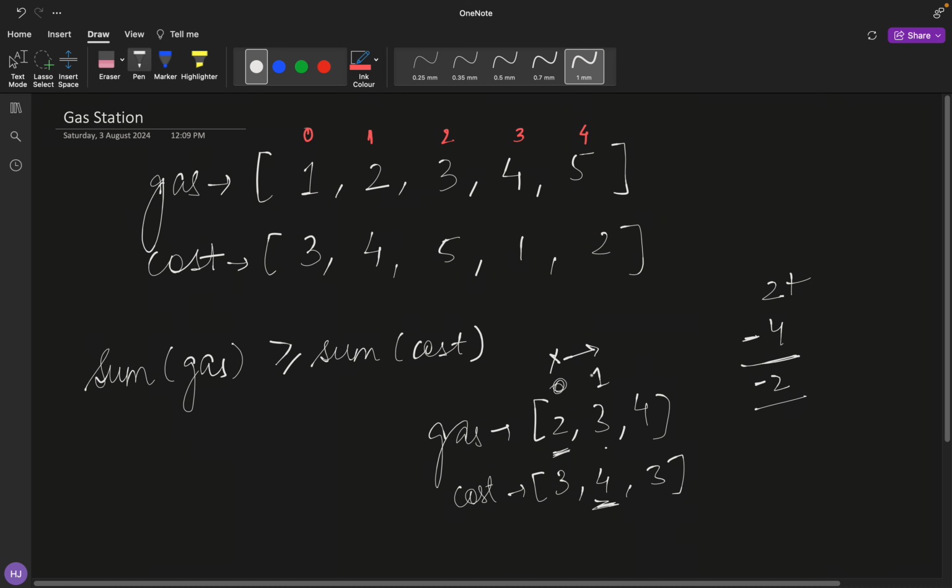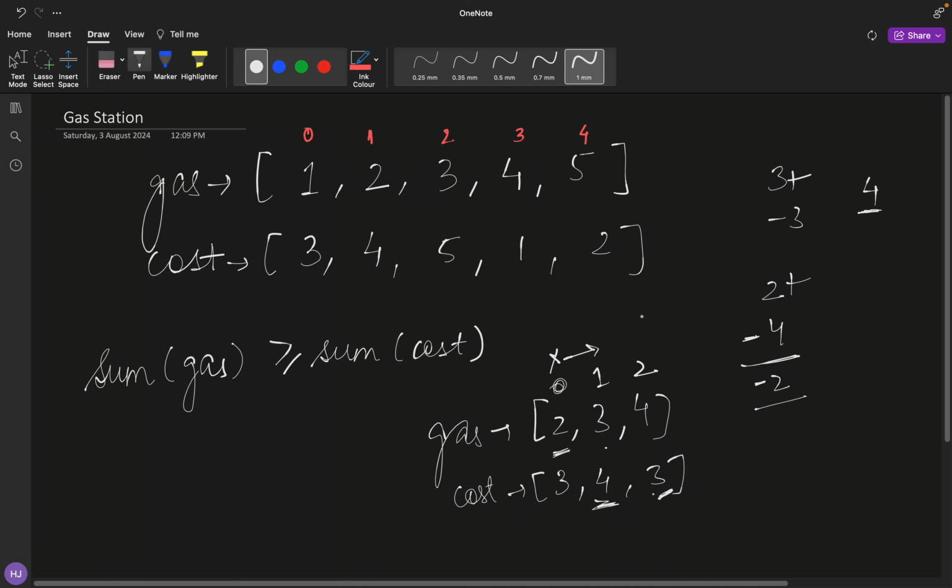So let's try starting our journey from the 1st index. Initially we have 3 units of gas at this point, and in order to reach the next station we will consume 3 units, and we will reach the second station. Although we will add 4 units of gas at this point.